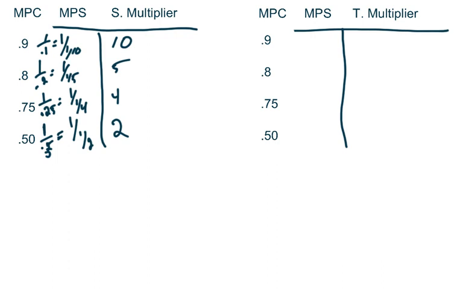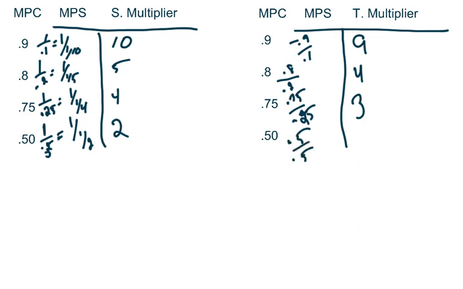Now let's work with the tax multiplier. This is going to be negative 0.9 over 0.1, which means my multiplier is going to be 9. I'm going to just leave out the negative for now, right? So it's going to be 0.8 over 0.2, which means my multiplier here is going to be 4. 0.75 over 0.25 means my multiplier is going to be 3. And 0.5 over 0.5 means my multiplier is going to be 1.